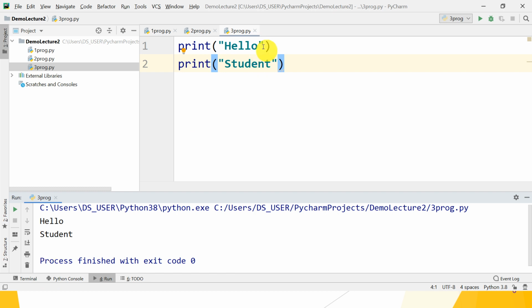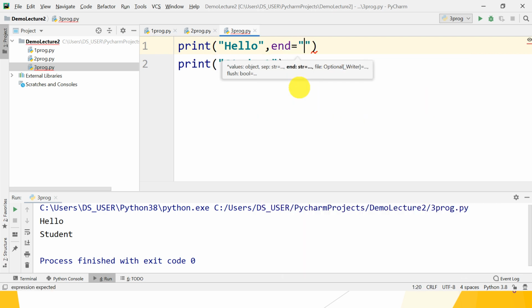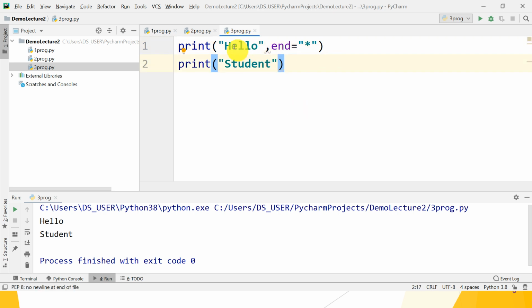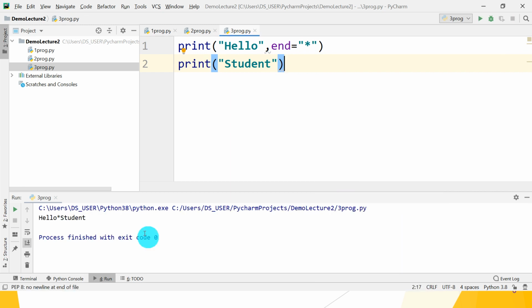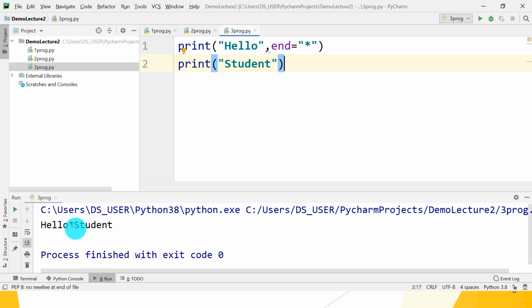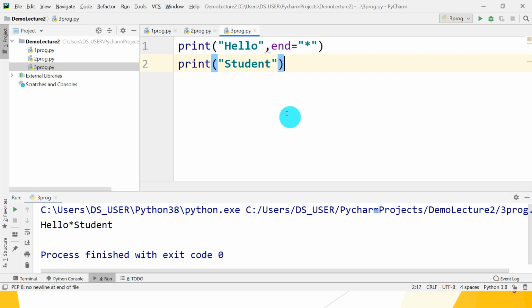If you don't want \n, what is the option? End. So the end character. Suppose you want the end character as a star, so just end equals star. That means after hello a star character gets printed, and after that student gets printed. Just run it. Okay, so hello star, because \n is not there, and automatically student gets printed, and after student \n is there, so one new line is printed here. That's all about the print function. So let's move.